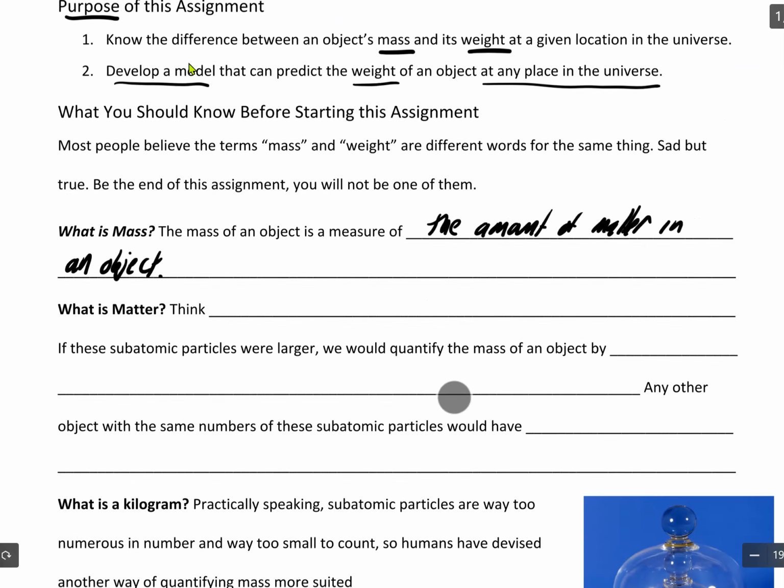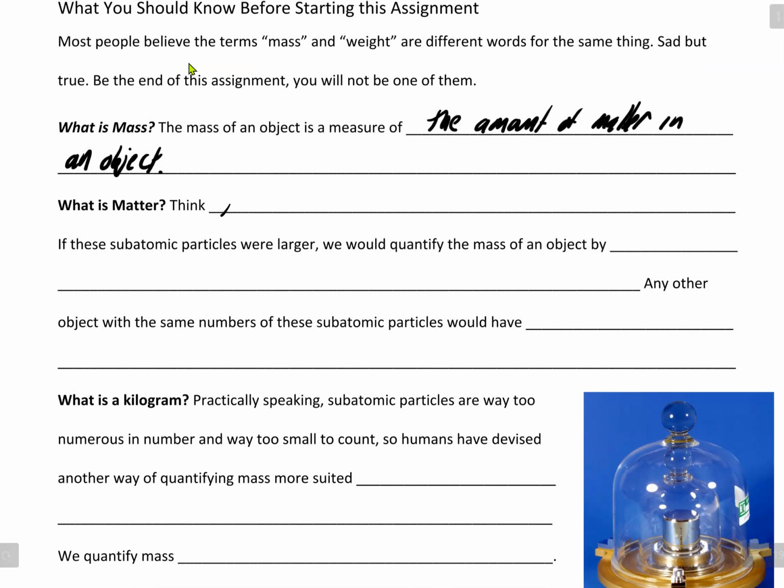Okay, well then the question is, what is matter? Think protons, electrons, and neutrons. How do you spell neutrons? I'm going to guess. Close enough. I think that's right. All right, and we don't even really worry that much about electrons. When we get to the unit on electricity and charge, we'll see that the mass of an electron is super, super tiny. It's not zero, but even compared to a proton, it's super, super tiny.